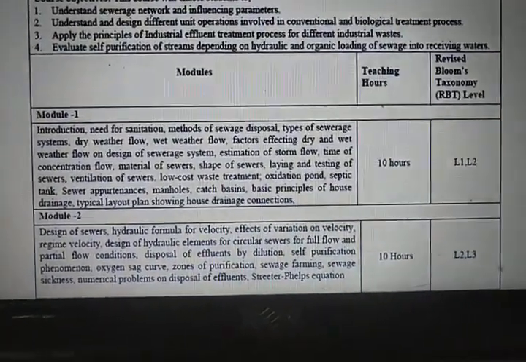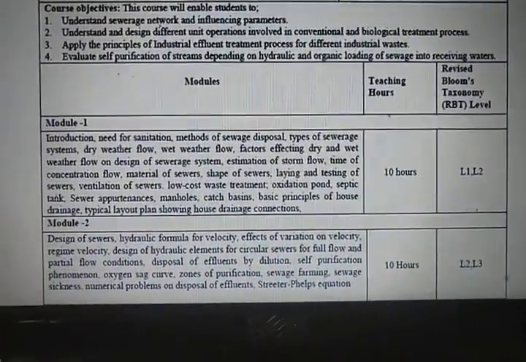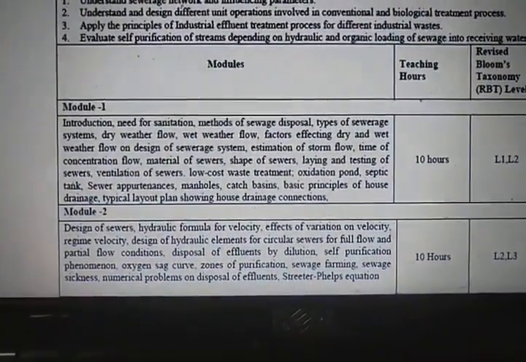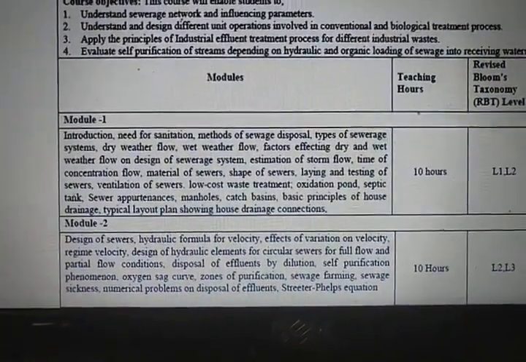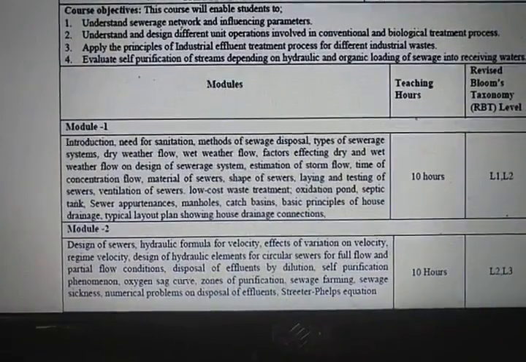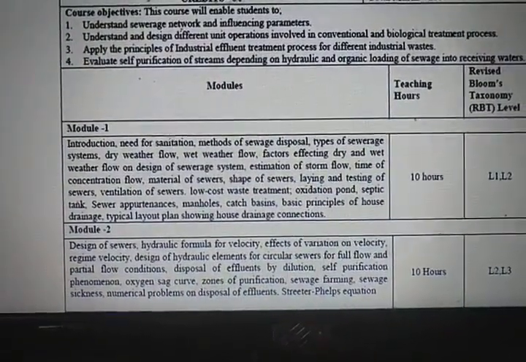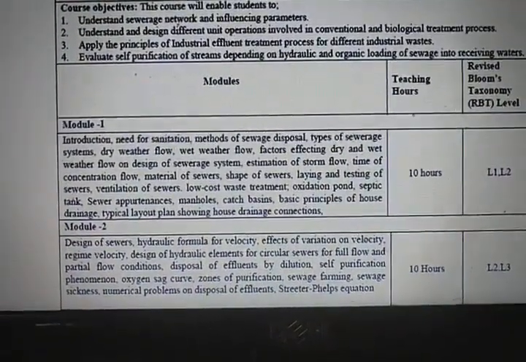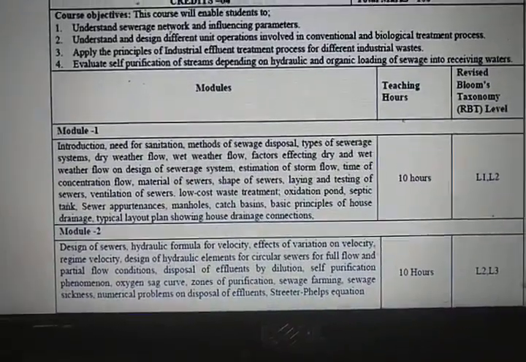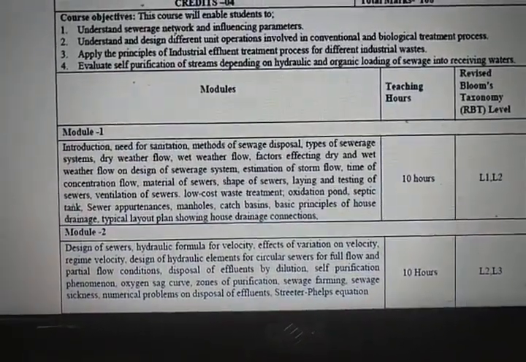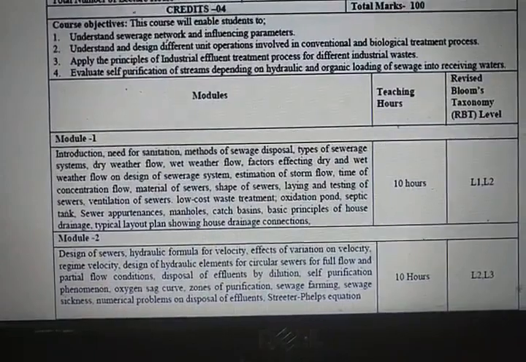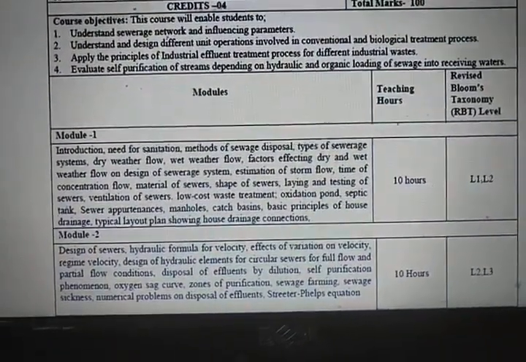Then we will study what is meant by dry weather flow and wet weather flow, the factors which affect them, and the design of sewerage system, then estimation of rainwater or storm water flow, and concepts like time of concentration.